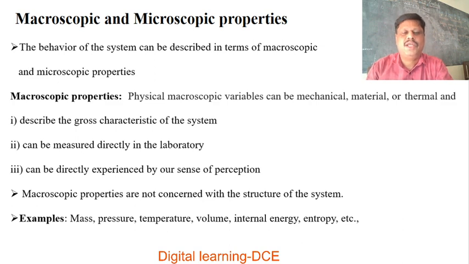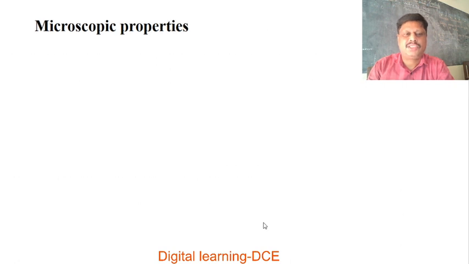Micro means very small, of the order of 10 to the power of -6 meter. Macro means it is of the order of 10 to the power of 6 meter size. Examples, very important: pressure, temperature, mass, volume, internal energy, entropy, etc.